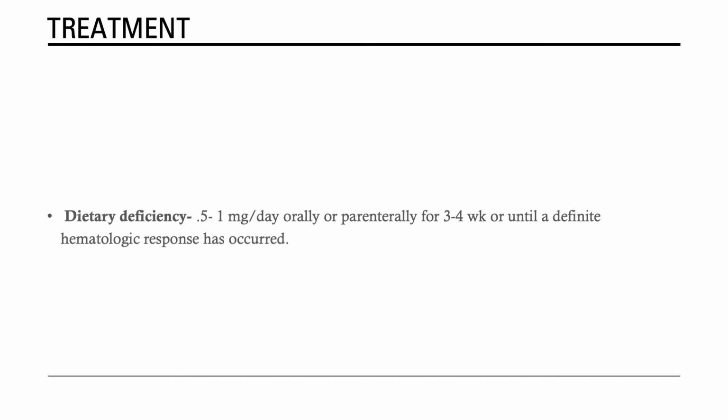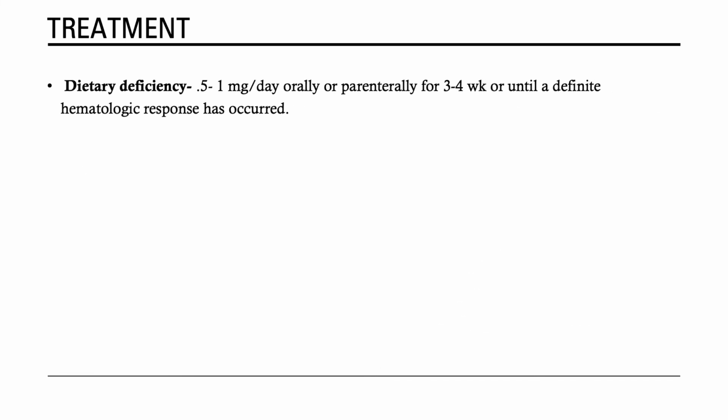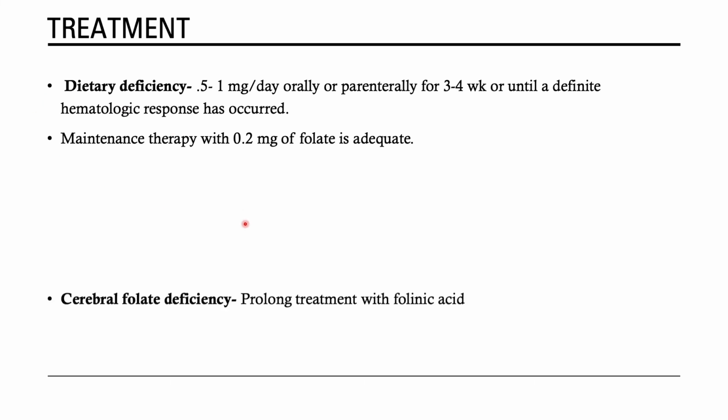Okay, now coming to treatment. What is the treatment? It depends on what kind of folic acid deficiency the child has. First is dietary deficiency. We can start 0.5 to 1 milligram per day orally or parenterally for 3 to 4 weeks or until the definite hematological response has occurred. Second, to continue maintenance therapy, 0.2 milligram of folate per day is adequate for maintenance therapy.